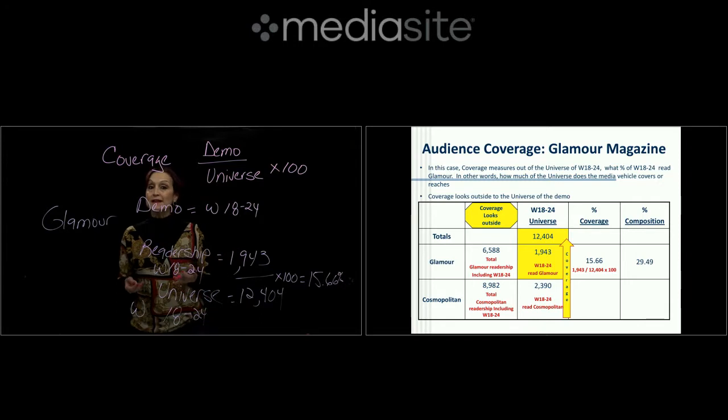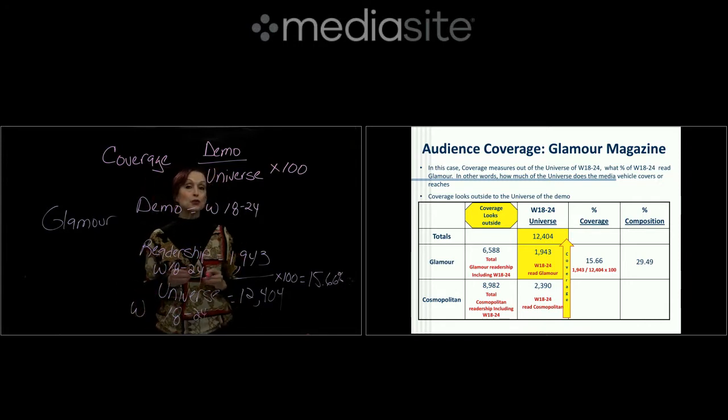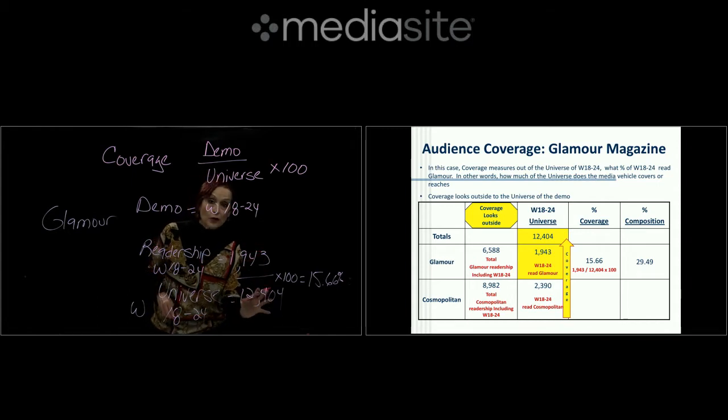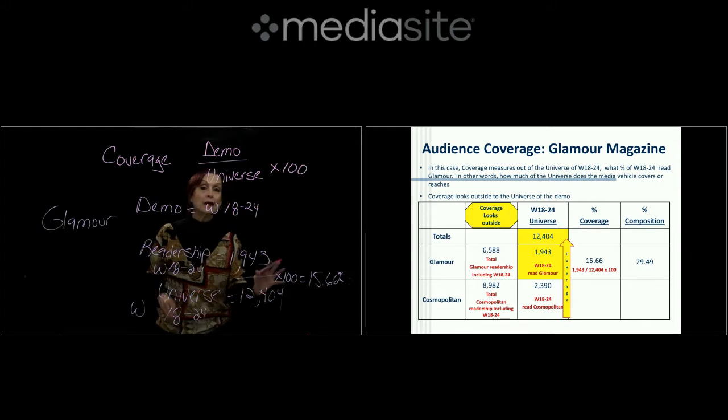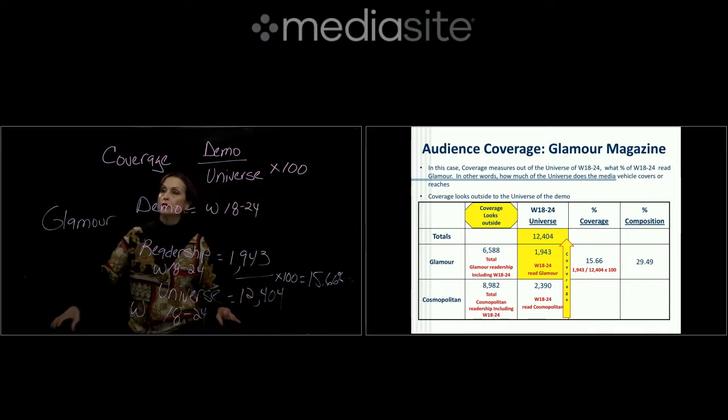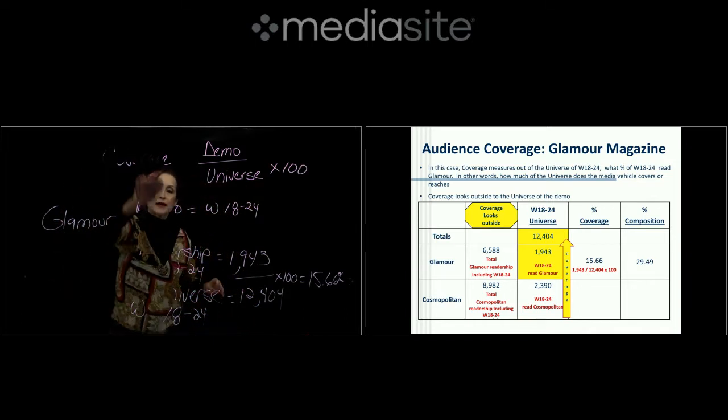So what this means is that Glamour has the potential to reach 15.66, almost 16% of all women 18 to 24 in this market. Again, remember, taking the readership of women 18 to 24 in the market divided by the universe of women 18 to 24 in the market times 100, that means that Glamour magazine has the potential to reach almost 16% of all women 18 to 24 in this market. So let me erase this and let's go to the next